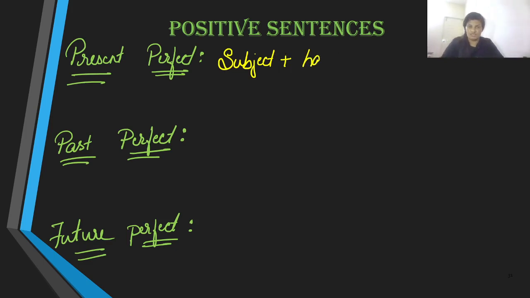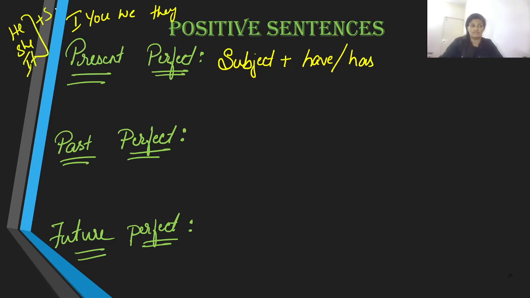And in present tense we either use have with subjects I, you, we, and they, and has in subjects like he, she, and it. Remember the plus s verb. And then we are going to use the past participle over here.